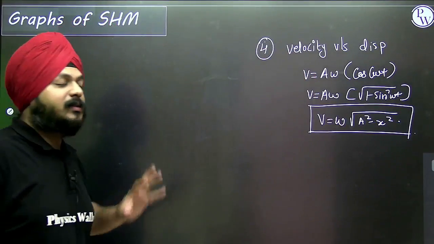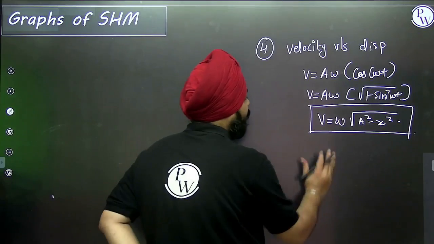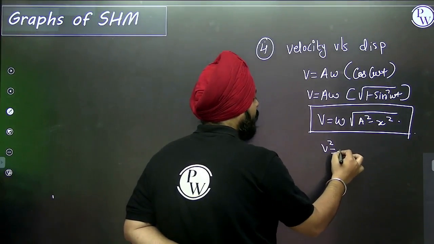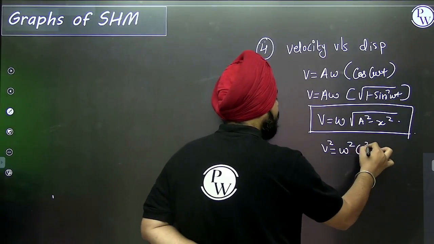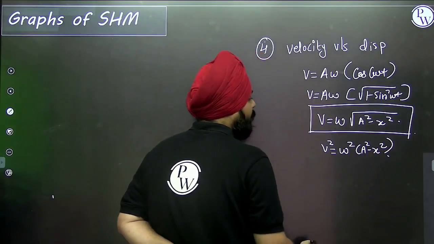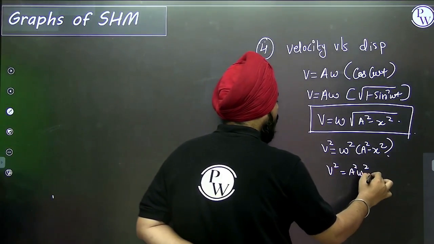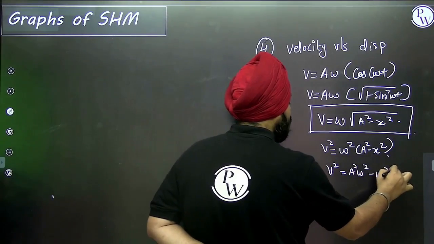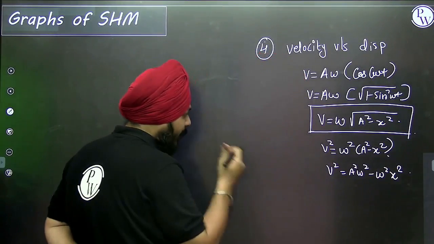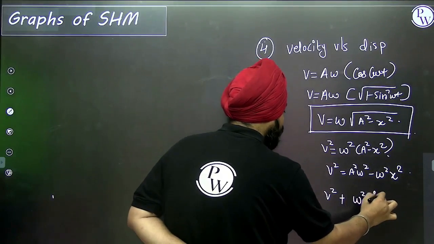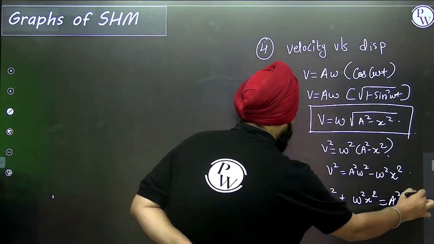Now for this, the graph would be an ellipse. Why? Suppose it is v square equals omega square times A square minus x square. So it is v square equals A square omega square minus omega square x square. So it is v square plus omega square x square is equal to A square omega square.